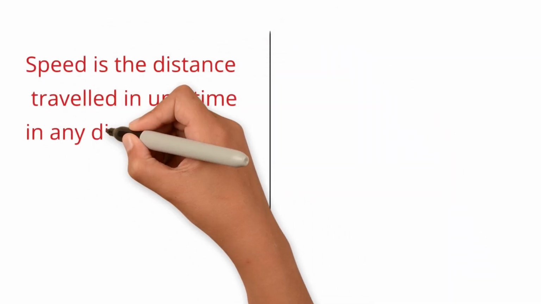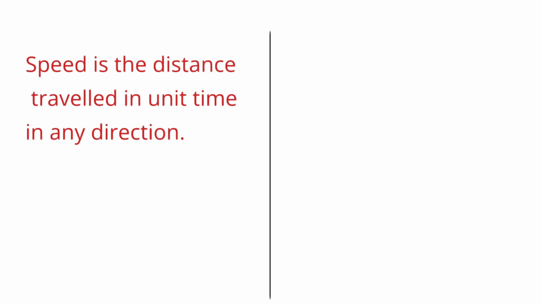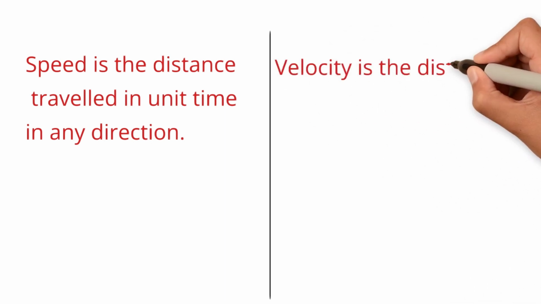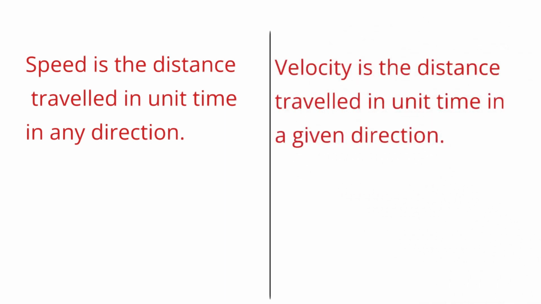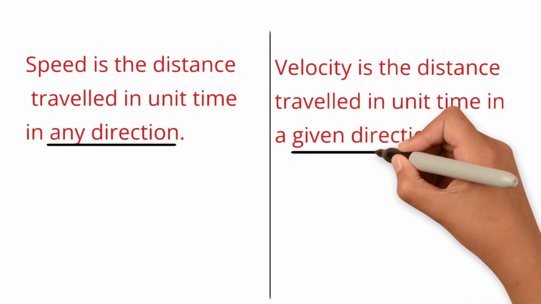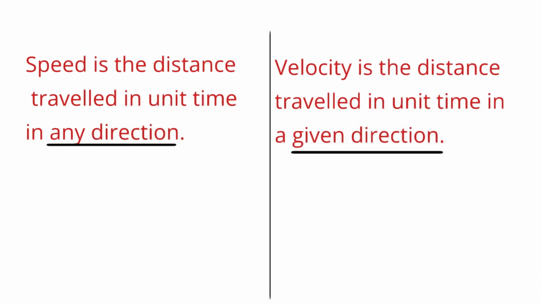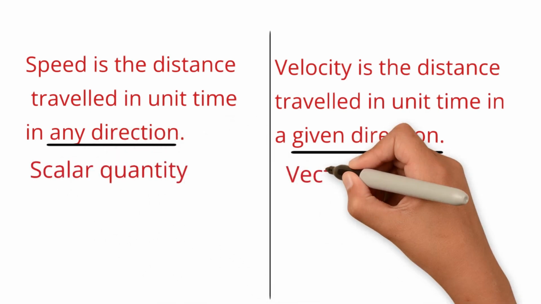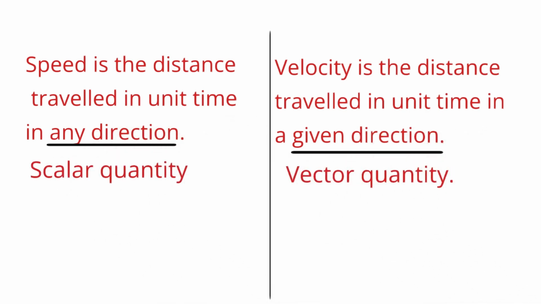Speed is a distance traveled in unit time in any direction, whereas velocity is a distance traveled in unit time in a given direction. Now, can you find the difference between both? Yes, the difference is in the direction. For speed, direction doesn't matter, and for velocity, direction does matter, which makes speed a scalar quantity and velocity a vector quantity.